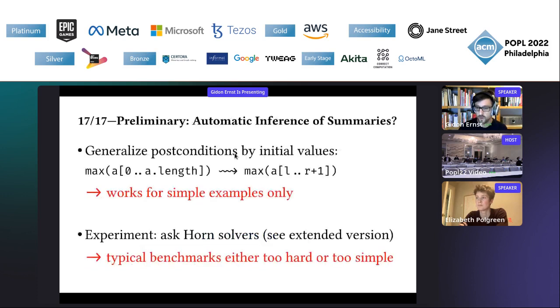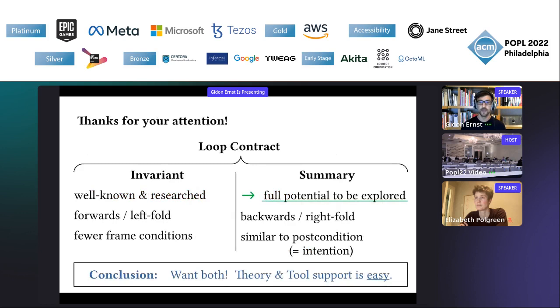And I think I have one minute left. Let me just point out that I think there is a lot of potential in using summaries and taking them seriously. For example, we have seen that in order to get the summary that proves the maximum by elimination, we just have to do a very simple generalization of the postcondition. But unfortunately, that's too simple and it doesn't work well in more complex examples. And in the extended version, you can also see some preliminary experiments using Horn solvers, but the results are not very conclusive. So let me wrap up.